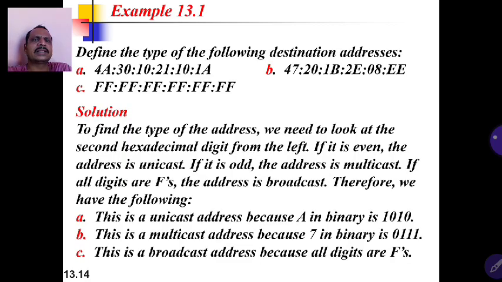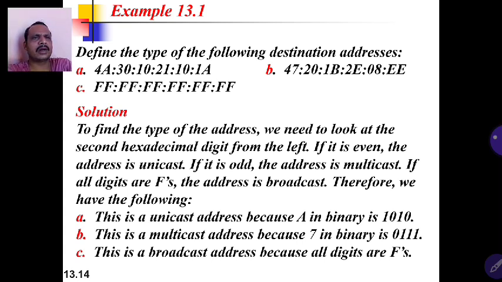See an example: define the type of the following destination addresses. A: 4A:30:10:21:10:1A. B: 47:20:1B:2E:08:EE. C: all FF. Now come to the solution.